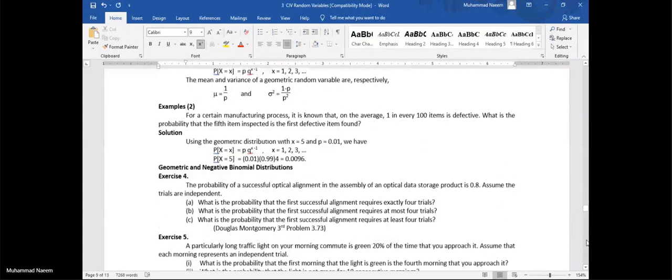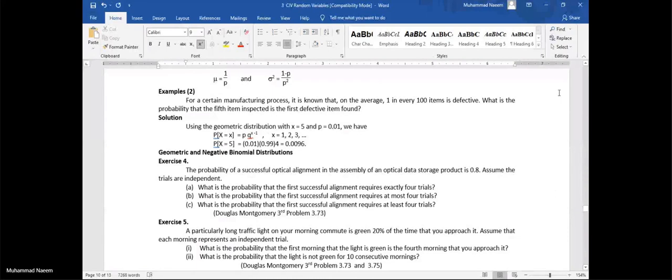But even then, you can solve it using negative binomial by considering a single target. For example, for a certain manufacturing process, it is known that on average 1 in every 100 items is defective. This is the probability of a defective item. What is the probability that the fifth item inspected is the first defective?